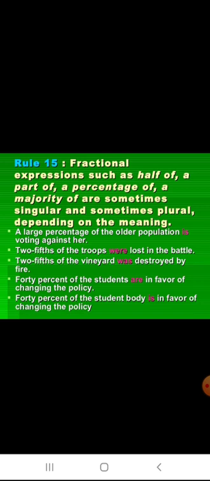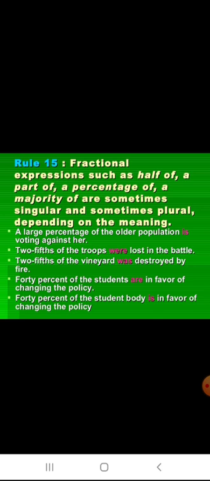Rule 15. Fractional expressions such as half of, a part of, a percentage of, a majority of are sometimes singular and sometimes plural depending on the meaning. Whenever we are using half of, a part of, a percentage of, according to the meaning it will change as a singular as well as plural.